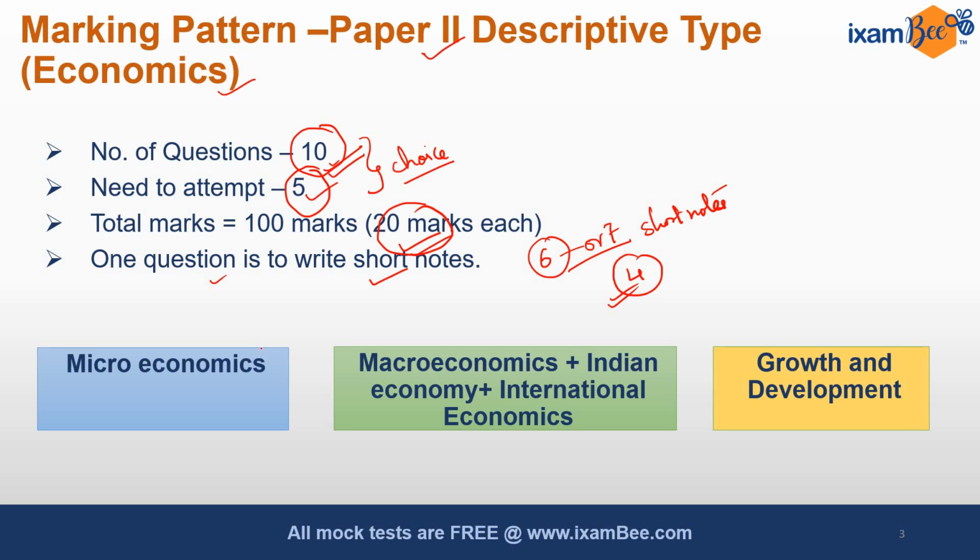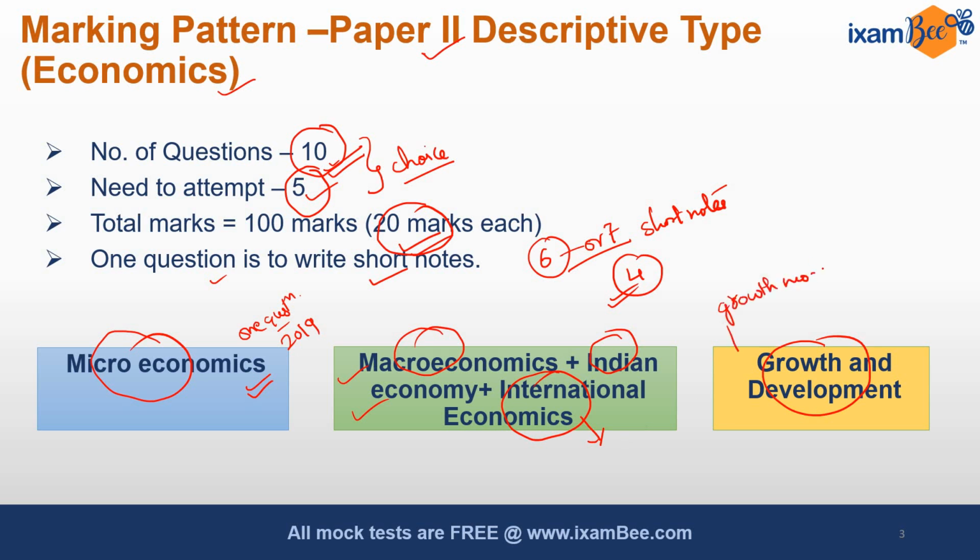Now let's have a look at what subjects to cover for descriptive economics. You have to cover microeconomics, macroeconomics, Indian economy, international economics, and growth and development. Again, microeconomics is rarely asked. In the last year, 2019, there was one question from it, and the major portion is generally from macro and Indian economy. They ask from international economics too, and one growth model is usually asked.